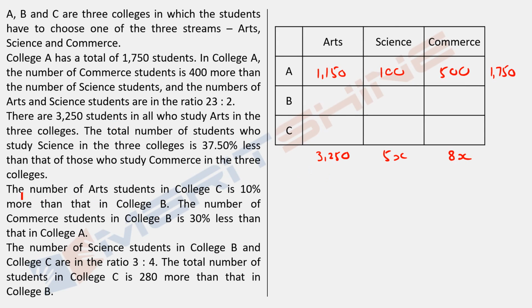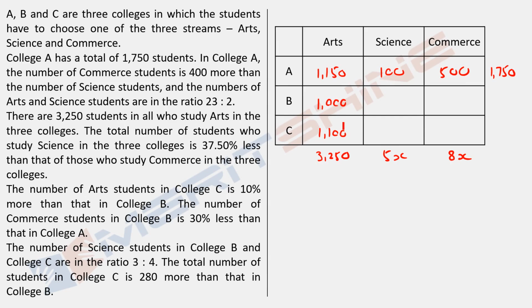Let's keep moving forward. The number of arts students in college C is 10% more than that in college B. Fine. So here this cell, look at this table. If it's 11, then B is 10. If B arts is 10, then this is 11. What is this difference? 3250 minus 1150. This is 2100 and B is 10. This is 11. I'm not writing anything so that you start visualizing. Total is 21. What is this difference? This is 2100. 3250 minus 1150 means what? This is 1000 and this is 1100. Do we need to write anything here? No.